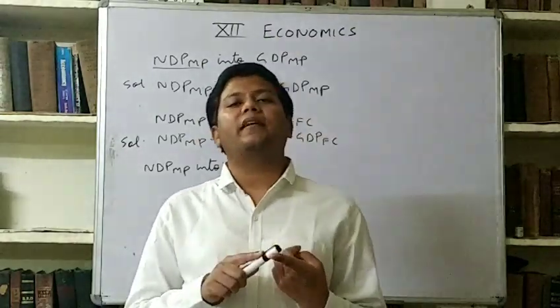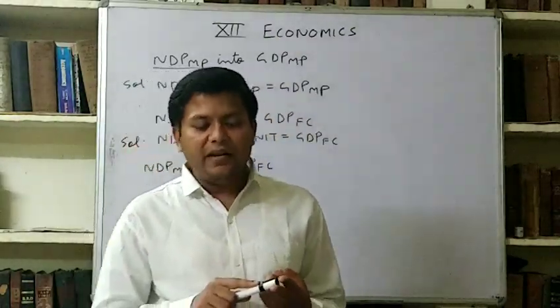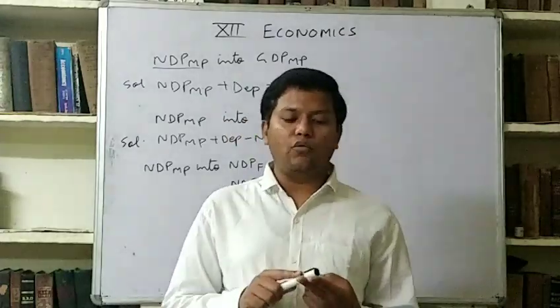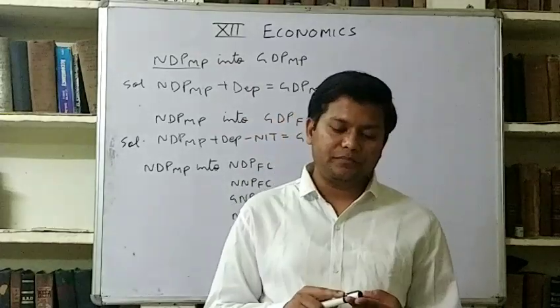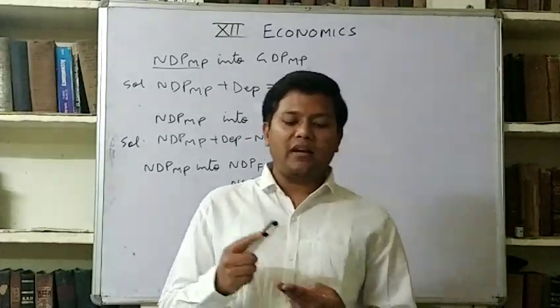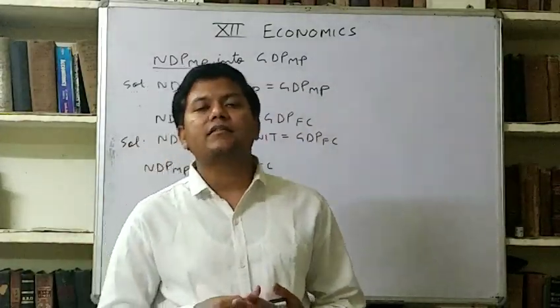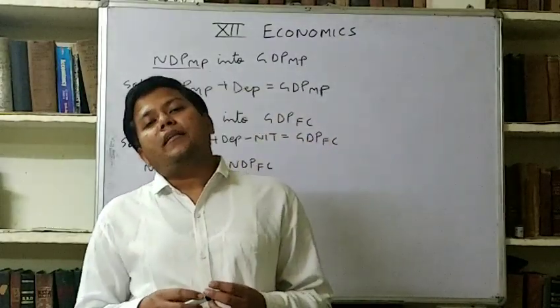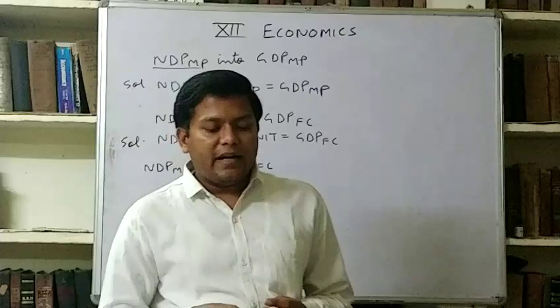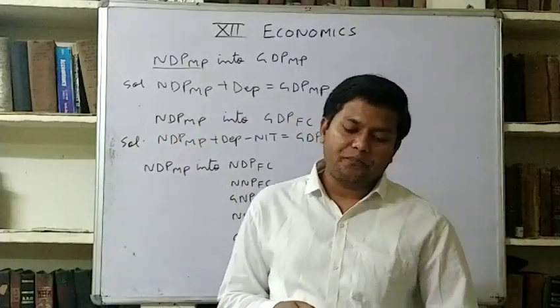So both factor income and transfer income are included in private income. So what we have to leave is only government income. If we subtract government income from the total income, then we will get the private income.